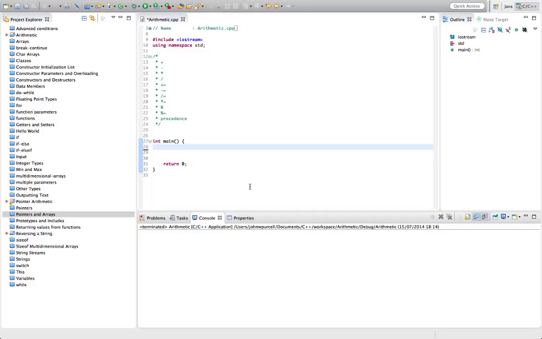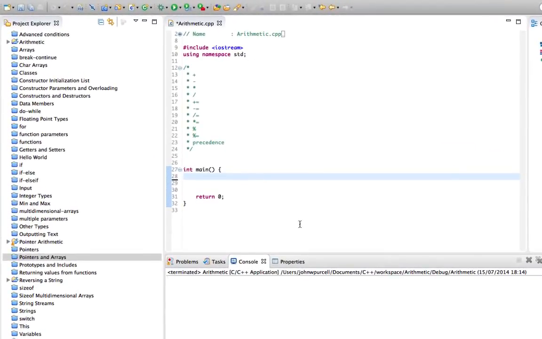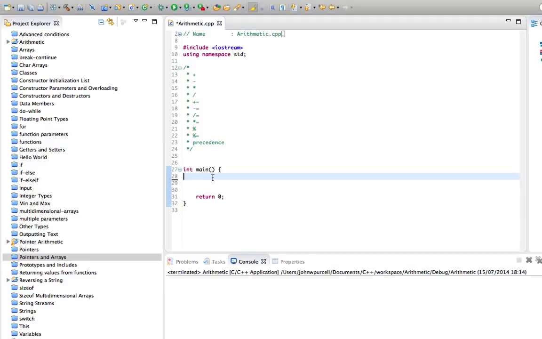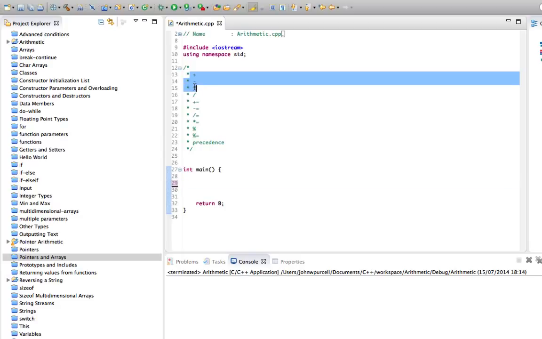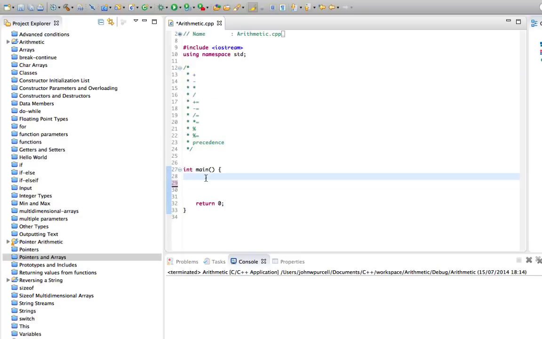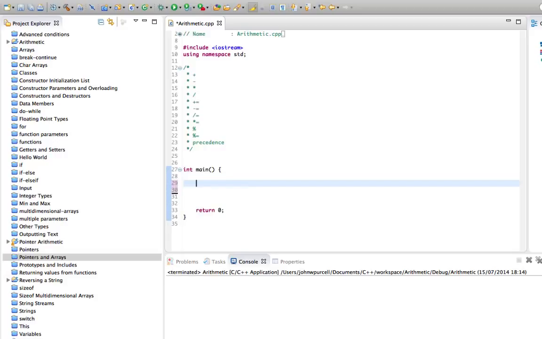In this tutorial we're going to take a look at arithmetic in C++. We've seen a lot but not all of this before, and we're going to take a closer look here before we get on later to looking at pointer arithmetic. Plus, minus and multiplication don't really need any more explanation than we've already gone through.